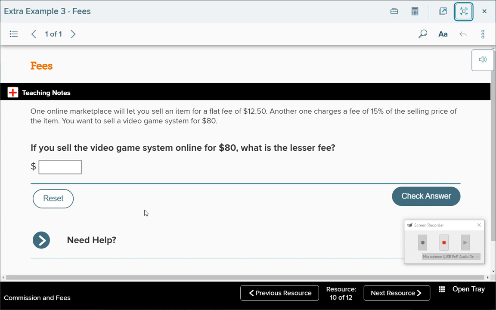80. And if you multiply it times 80, somebody tell me what you get. What'd you get, Braden? $12. Just $12 flat, right? So do you want to pay $12.50 or do you want to pay $12? So which one would be better? The 15%. Good. Why is there a difference? Oh, I understand. It happens